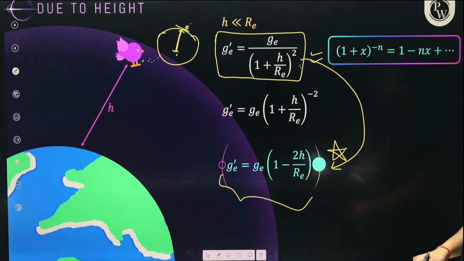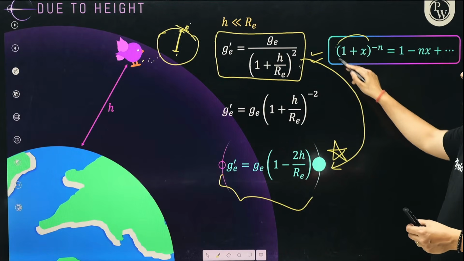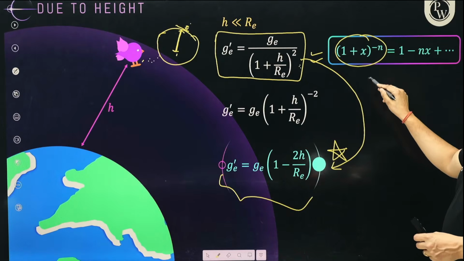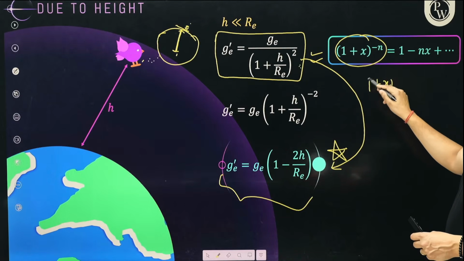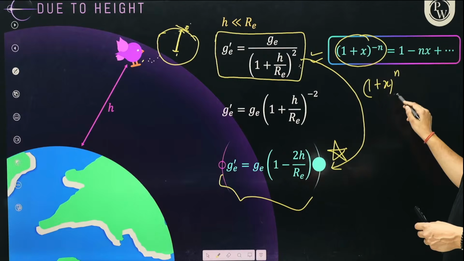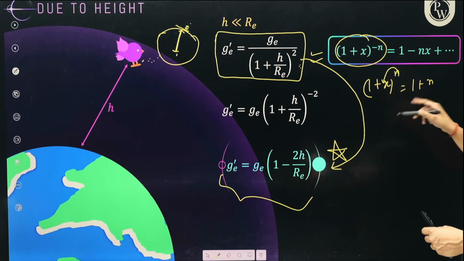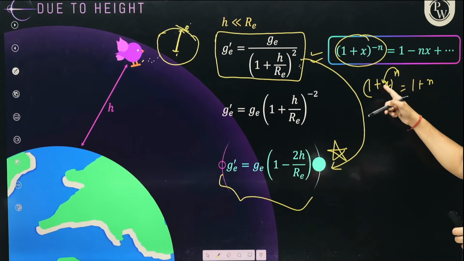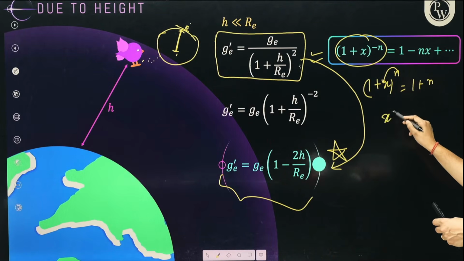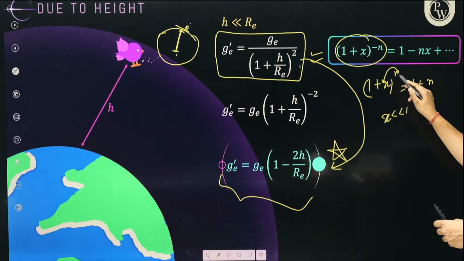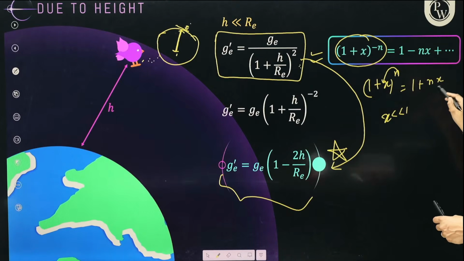That is called the binomial expansion. So what is really happening? (1 plus x) to the power n becomes 1 plus nx if x is very small as compared to 1. The power becomes the coefficient.